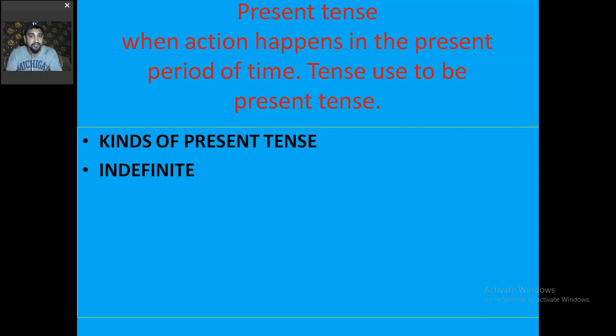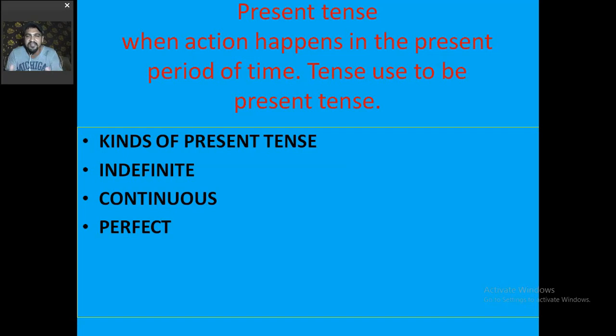If we do the action on a regular basis, it is a repeated action that we are going to discuss later on. So we have the first category of present tense, that is the indefinite. Then the second category is continuous tense, which I also mentioned, like I am delivering the video, or delivering the lecture on present tense or the tense.